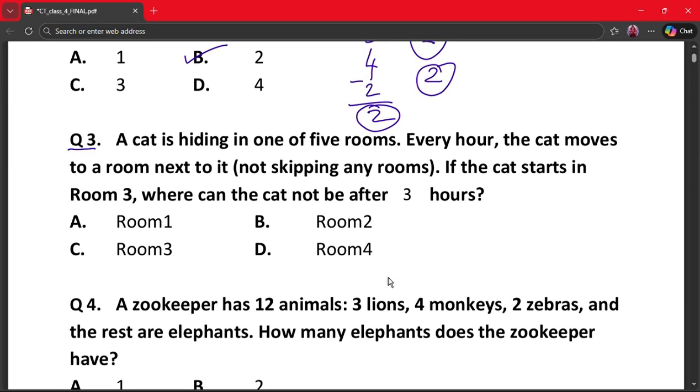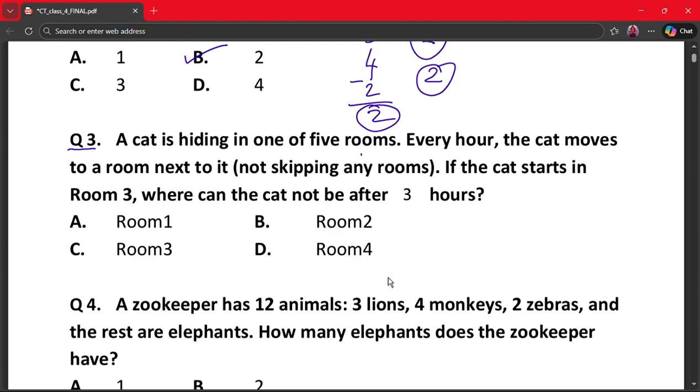A cat is hiding in one of the 5 rooms. Every hour the cat moves to the room next to it, not skipping any rooms. If the cat starts in room 3, where can the cat not be after 3 hours? Option A says room 1, option B says room 2, option C says room 3 and option D says room 4.